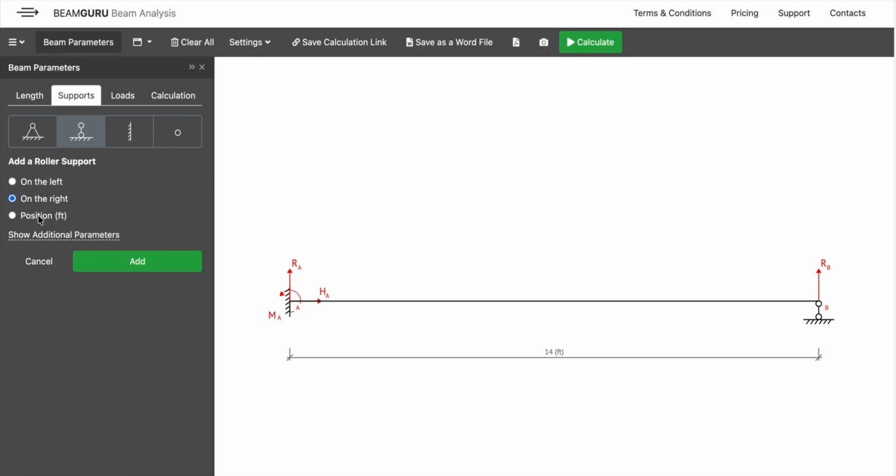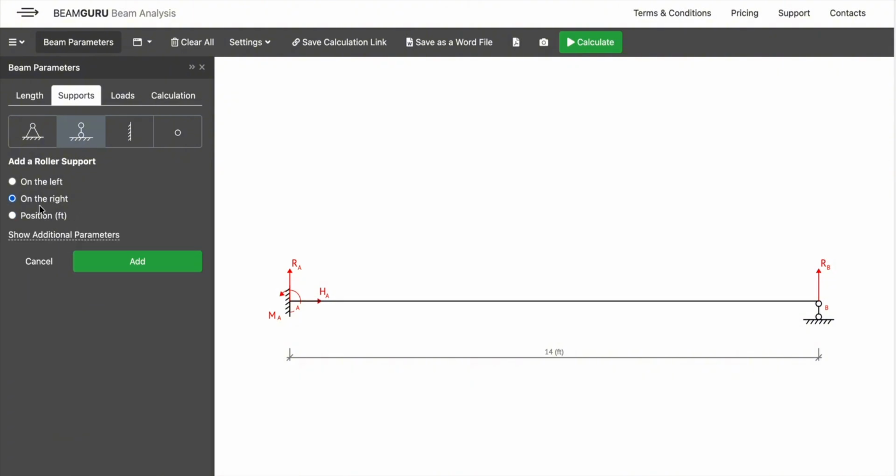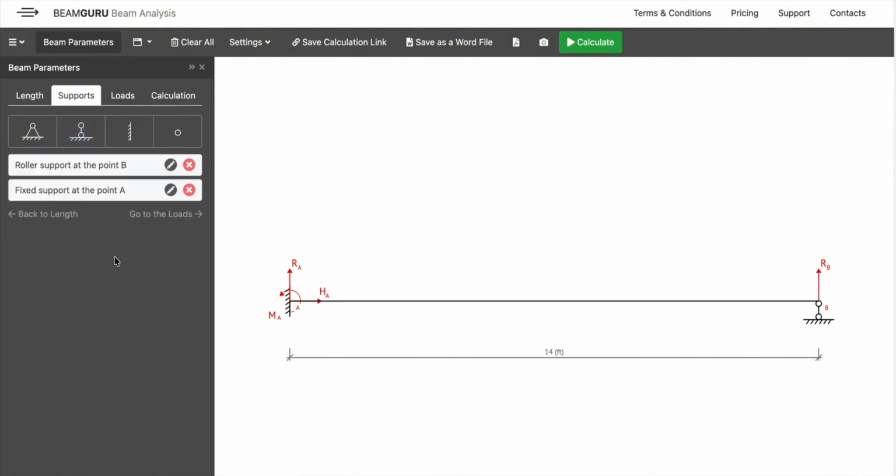If we have to enter some position, we can click it here, and at what distance the support is situated, we can write it down here. So in this case, we have it on the right. Now you can see on the right it's roller, and on the left side it's fixed support.